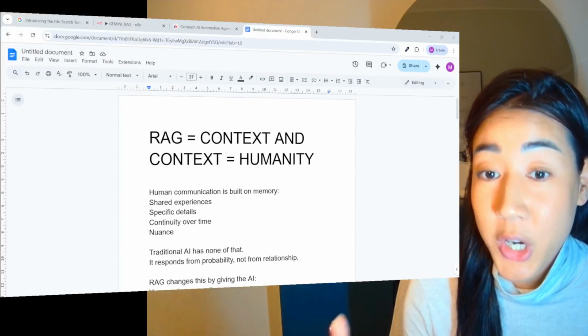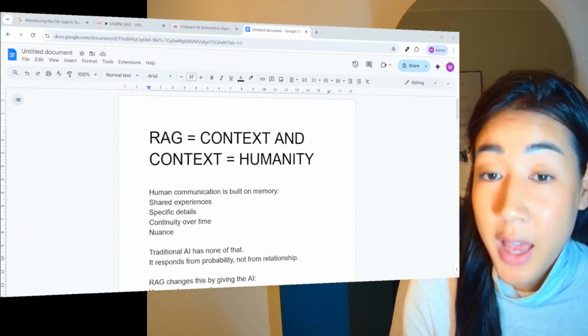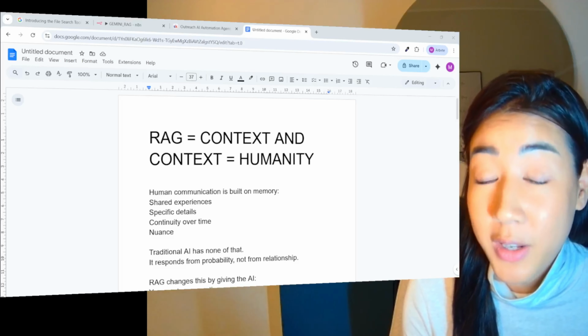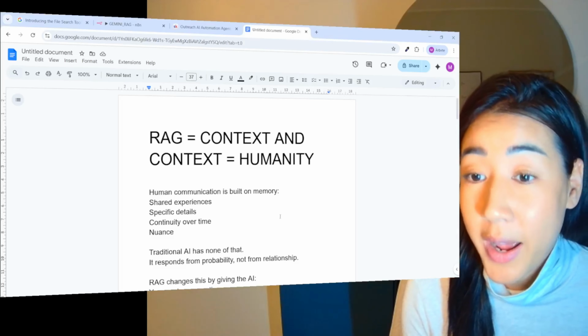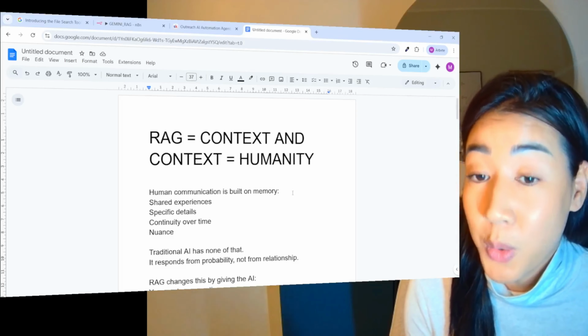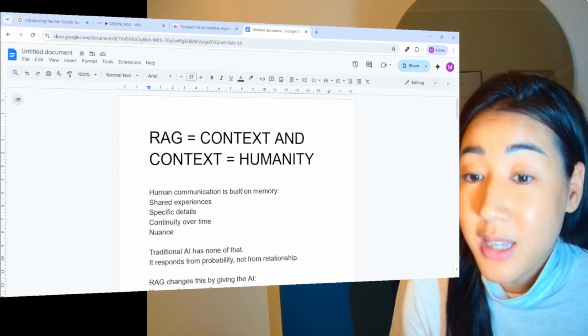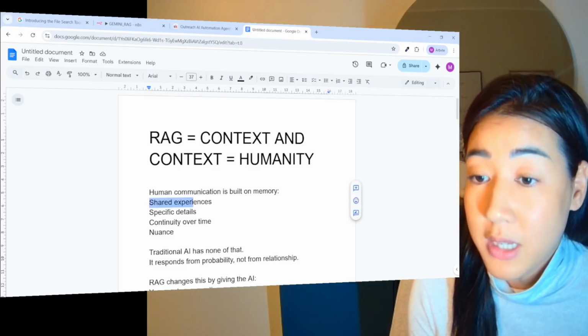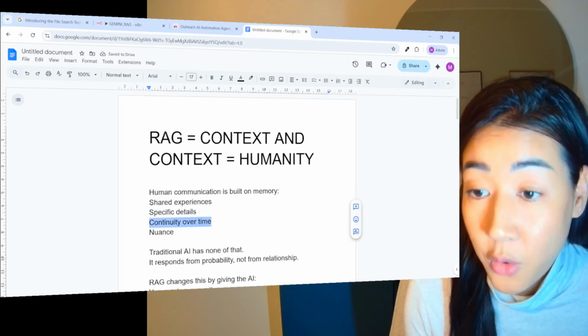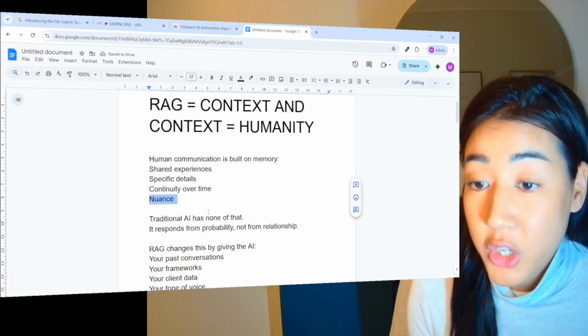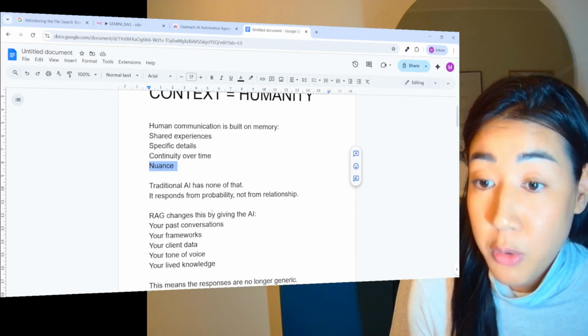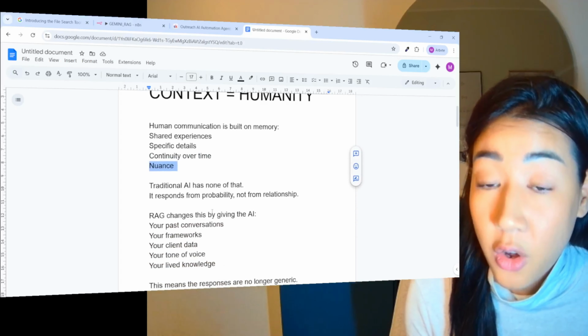Okay, so before jumping into the flow and showing you how this works, I just want to talk a little bit more about why RAG is so powerful in these AI times. So RAG is context and context is humanity. So human communication is built on memory, shared experiences, specific details, continuity over time and nuance. So traditional AI has none of that. It responds from probability instead of relationship.